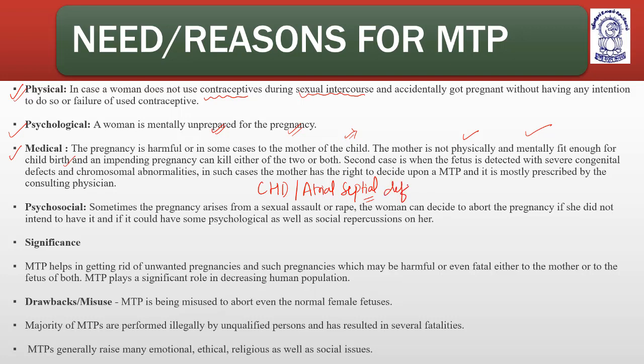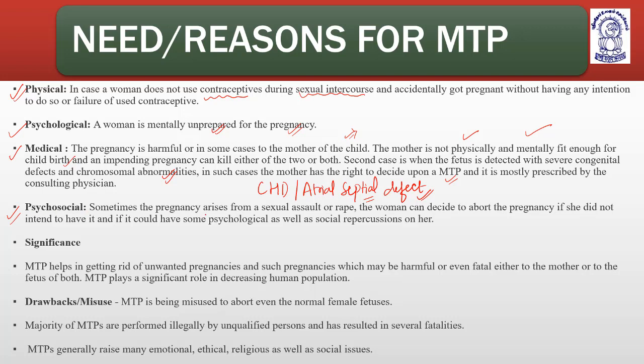Or chromosomal abnormalities like Down syndrome, or any other syndrome. In such cases the mother has the right to decide to go for abortion, for MTP, and it is mostly prescribed by the consulting physician and the gynecologist. So these are the physical reasons, the psychological reasons, and the medical reasons.